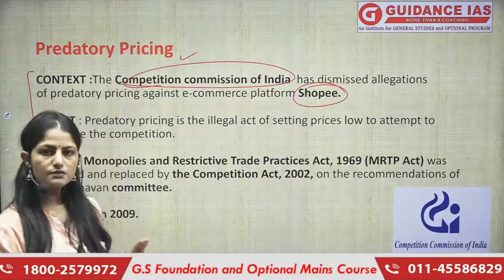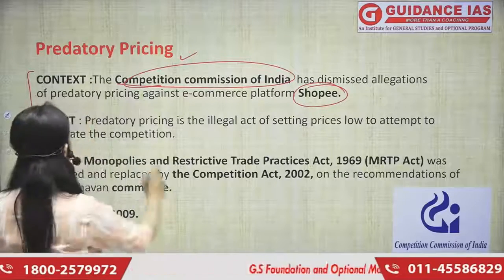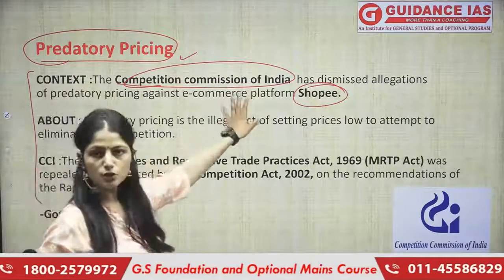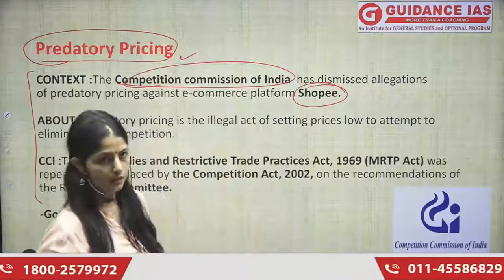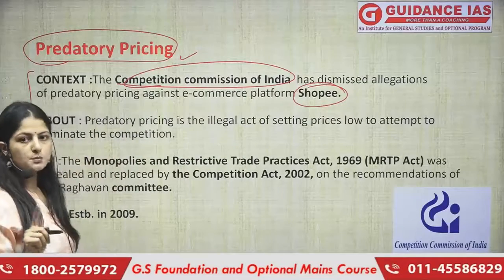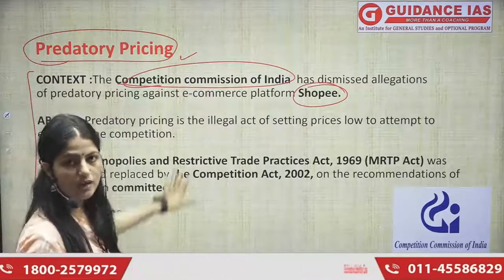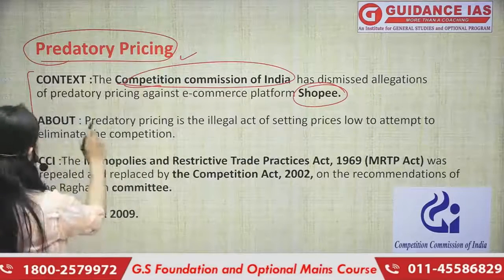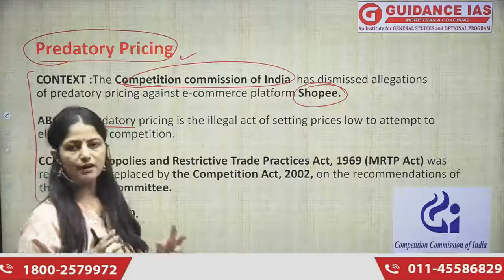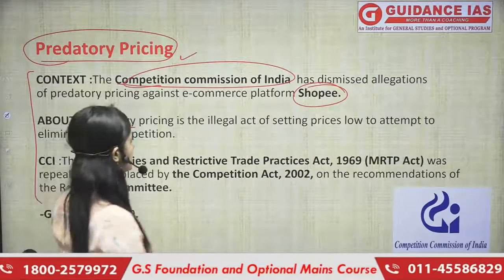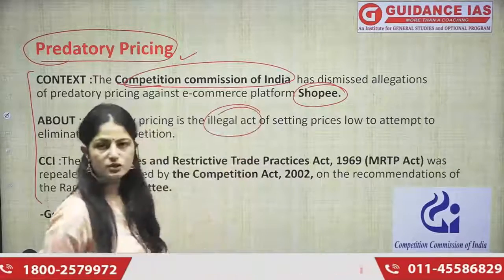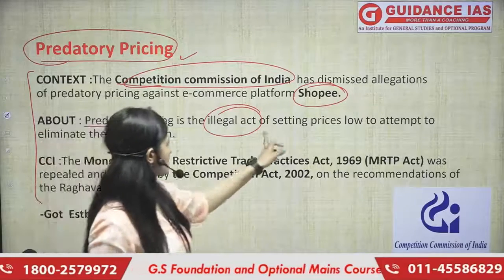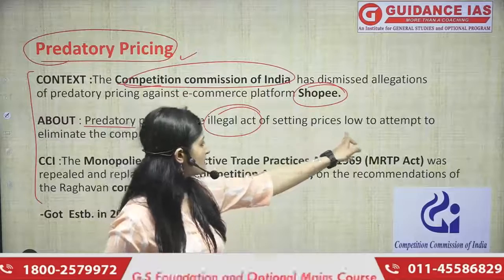Now, there are two things for us to understand here. First, what is predatory pricing, and what is this commission all about and what are its functions. But first, we must understand what predatory pricing is. Then only will we be able to understand the context better. All right. Predatory pricing, in very simple words, is basically an illegal act wherein a company tries to lower its prices. Okay? So it is an illegal act of setting prices low.